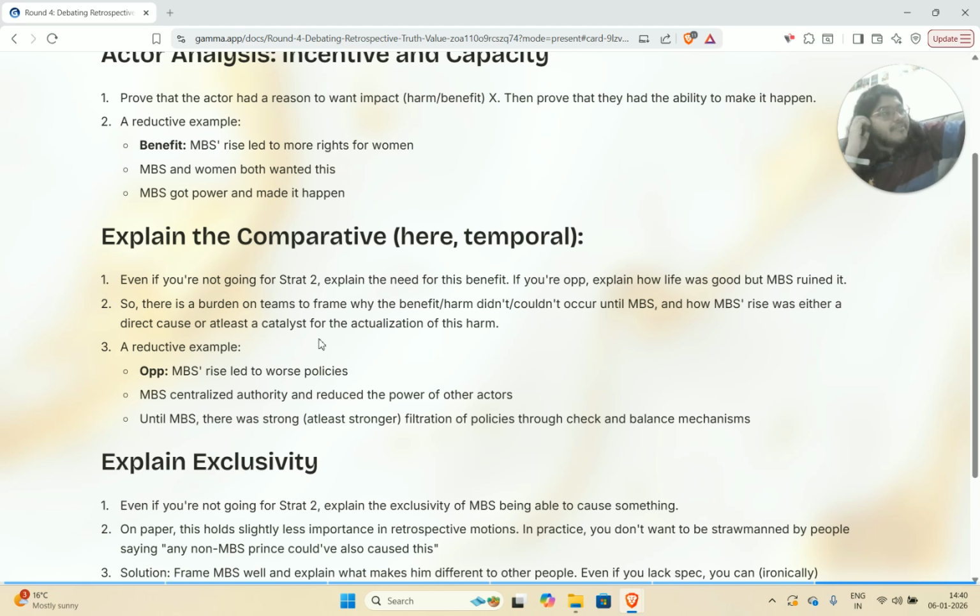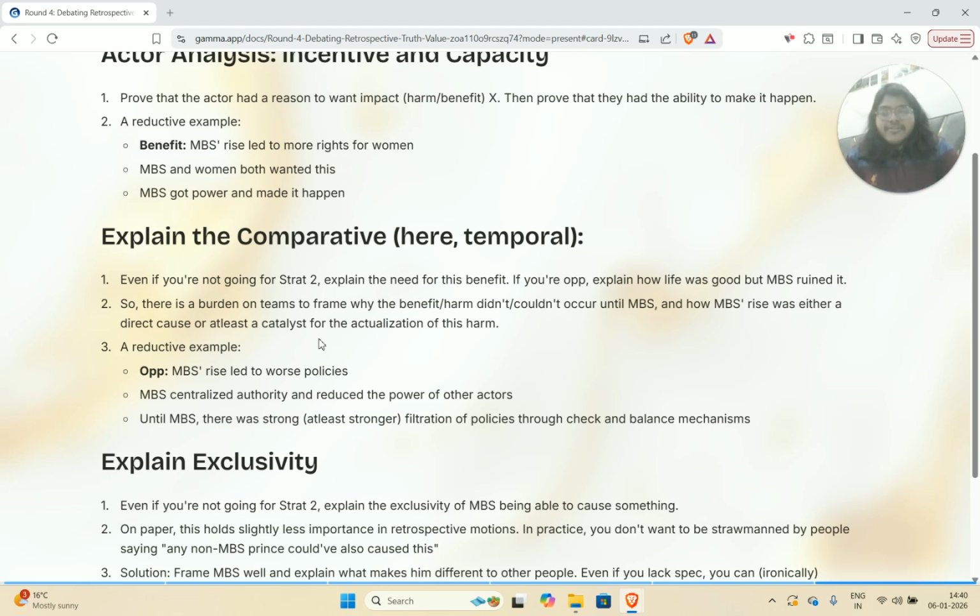But also, and more importantly, I think they are just a lot less persuasive. Because if you don't explain why your benefit is actually creating some kind of margin over what already existed, you're probably not fulfilling the motion burden in the best possible way. Because the motion explicitly asks you to explain what is something new that happened as a consequence of this rise to power, which was good or bad. So you need to focus on the novelty.